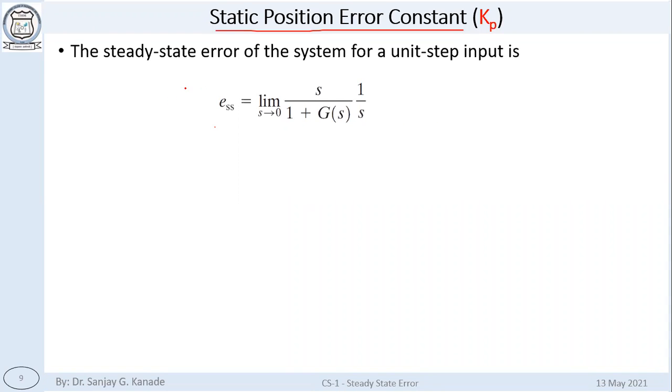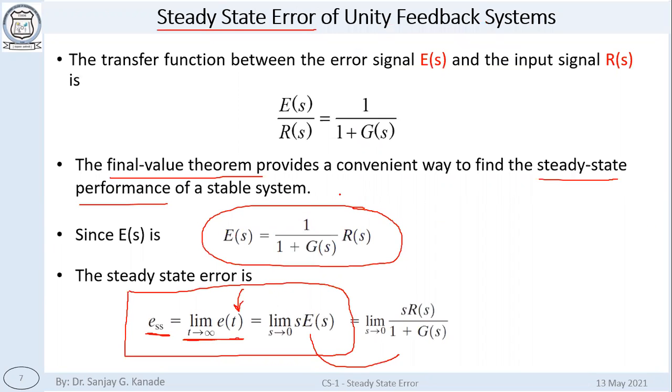So the steady state error of the system for a unit step input is like this. Do you all agree? Yes or no? Agreed? We used the ESS formula as it is, right? Limit s tends to 0. See, I'm going to show you the formula again. This is the formula for ESS, right? Steady state error, limit s tends to 0, s upon 1 plus G of s into R of s. Okay, note it down. Limit of s tends to 0, s upon 1 plus G of s into R of s.